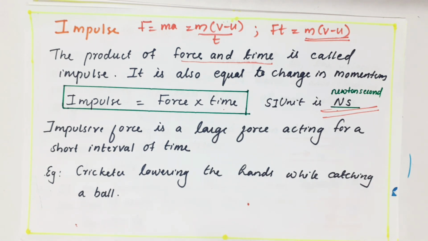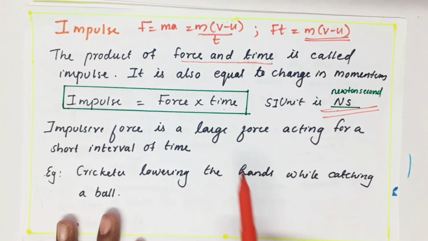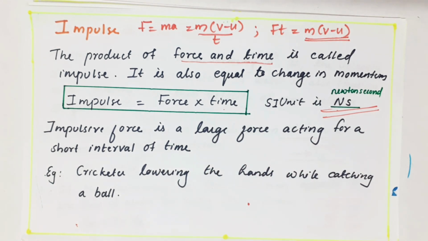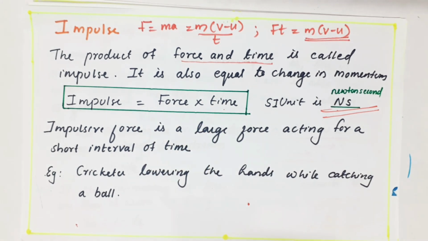To reduce the impulsive force, they are lowering the hands. Like that, a lot of applications are there for impulsive force. So I can tell that impulsive force is a large force acting for a short interval of time, and impulse is nothing but force into time. So I just gave some new equations for you. Totally I gave 3 main equations.